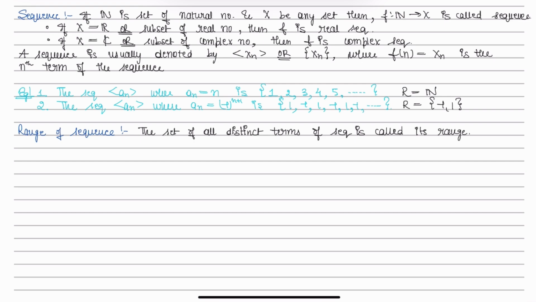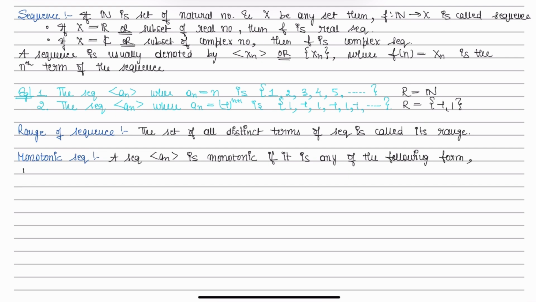The next topic to understand is monotonic sequence. A sequence an is monotonic if it is of any of the following forms.